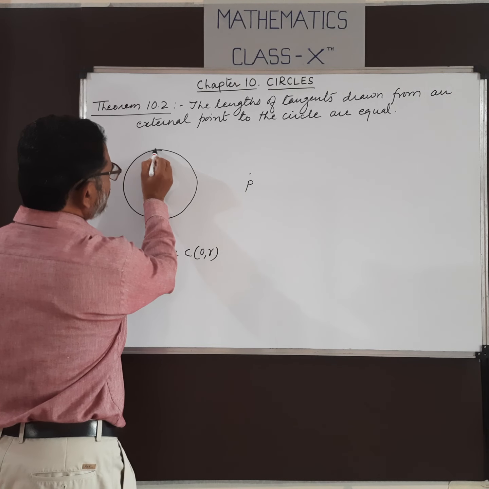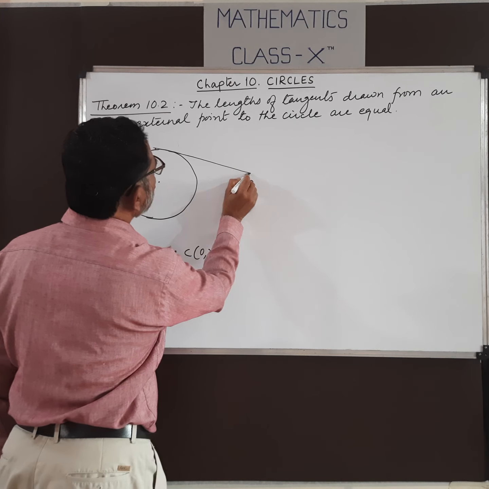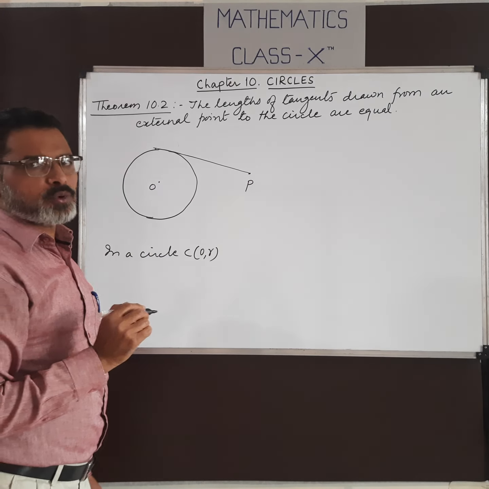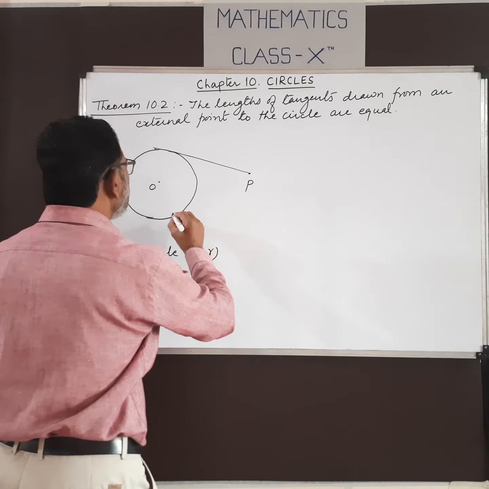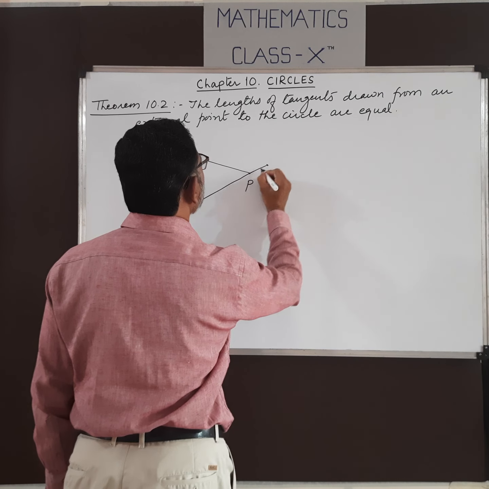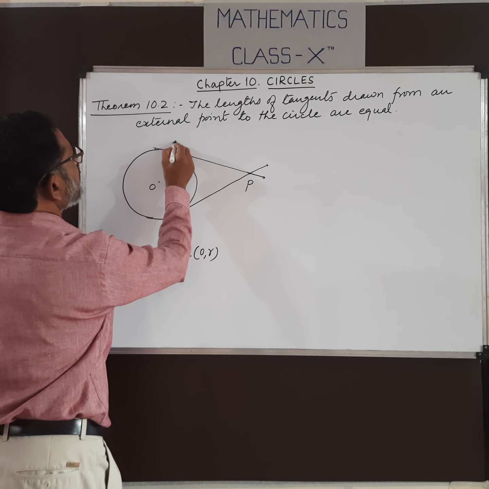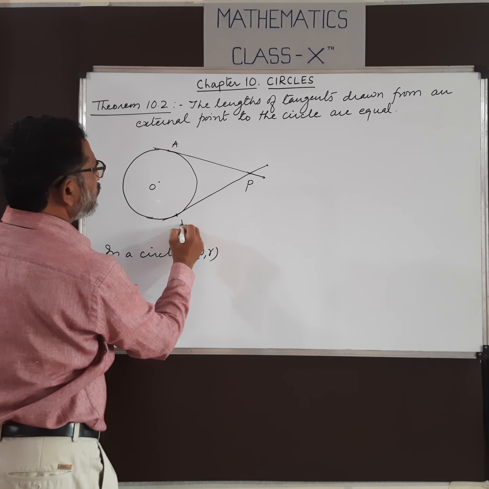From P we draw the tangents. How many tangents can be drawn from an external point? There are two tangents, which can be drawn from point P to the circle at point A and at point B.